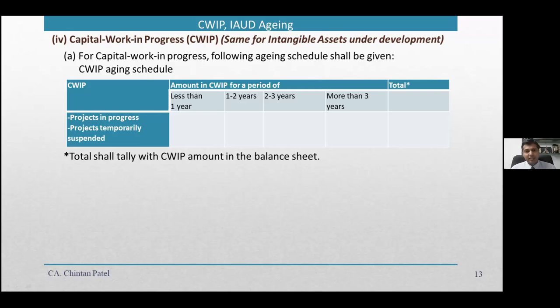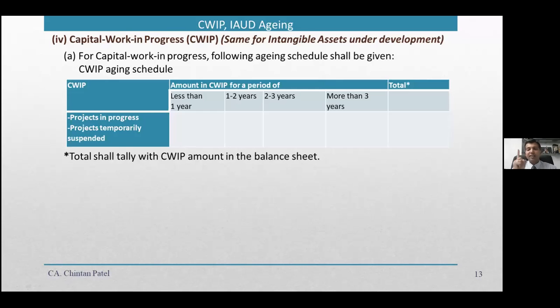For so many years, what happens is the project may be temporarily suspended, or the project has been there for 2 years, but now it's been accounted for 3 years, 5 years, 10 years, and still it is not capitalized and still carried as CWIP. That amount is big, it's huge. No one has an idea what kind of dustbin this is, and how much amount really needs to be impaired or not impaired based on how old this amount lying in such CWIP is.